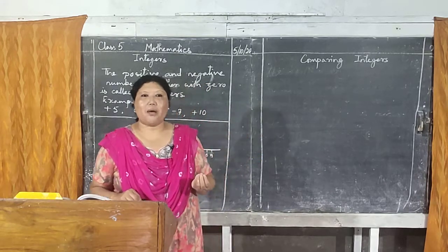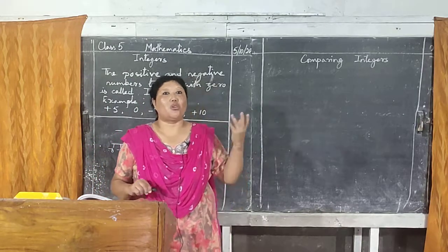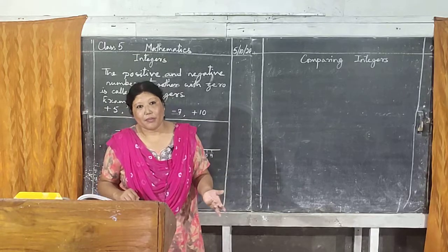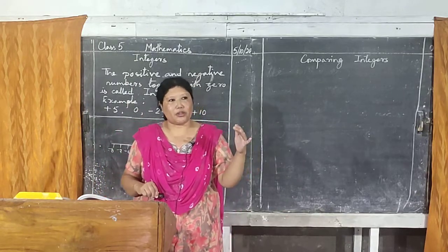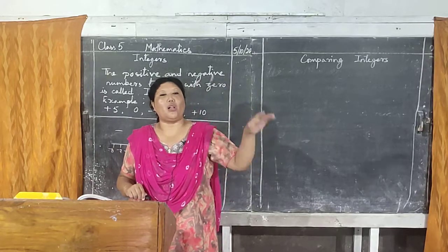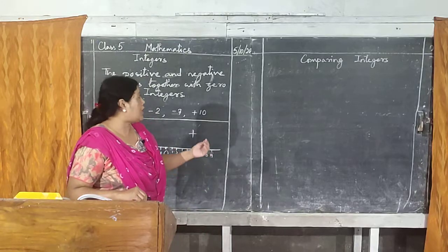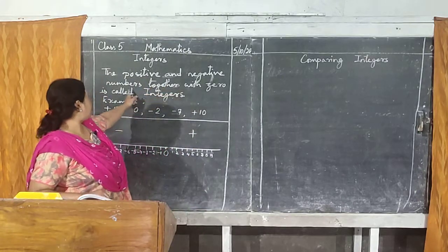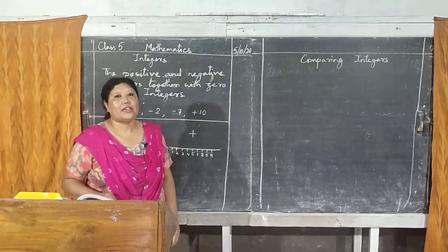So positive numbers, because it is mathematics, so we'll talk about numbers. Good things is positive and bad things is negative, and there is zero in between. So together we call this integer, okay? Integers, the positive and negative numbers together with zero, is called integer.